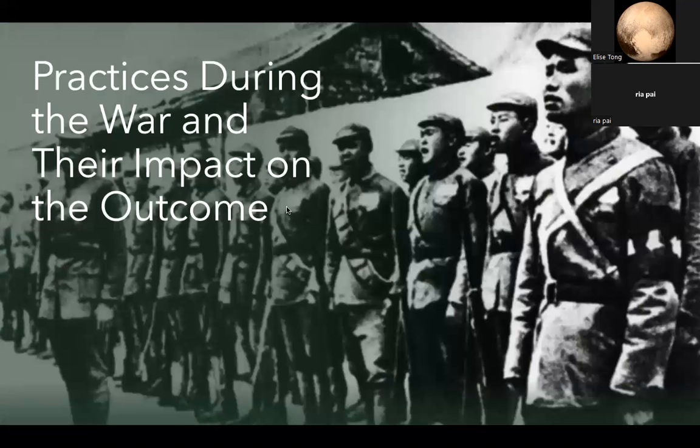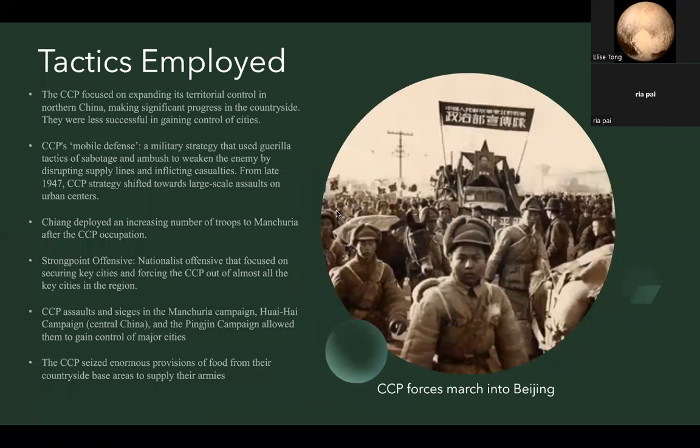Now we will be looking at some practices during the war and their impact on the outcome. Firstly, the tactics employed allowed the CCP to gain decisive victory in the Chinese Civil War. The CCP focused on expanding its territory control in northern China and made significant progress in the countryside, although they were less successful in gaining control of cities initially.